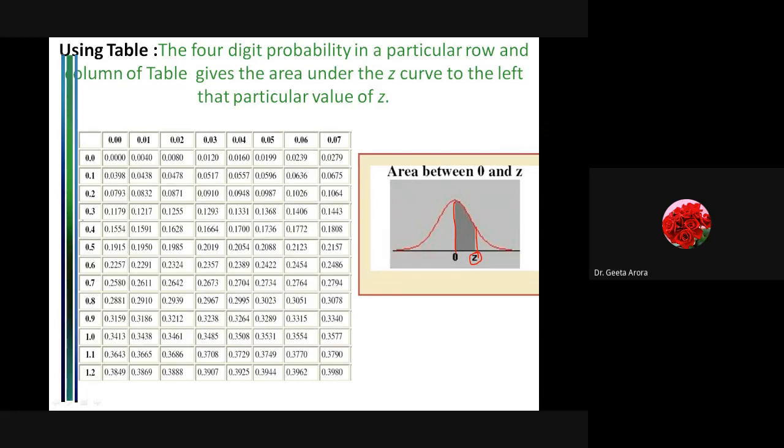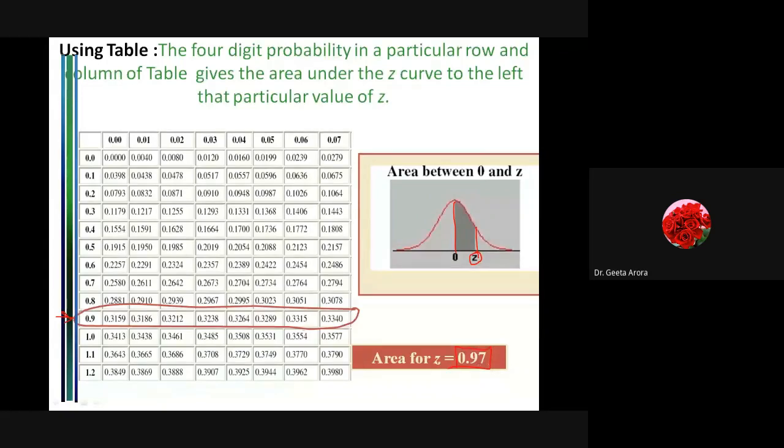And how we have to write it down? Suppose we are looking for 0.97, that is, what is the area from 0 to 0.97. So how to write it down? We have to go for 0.9 first. This is my column of 0.9. I think it's visible to you. I have just circled it. So it is 0.9, and what do we have to go for?